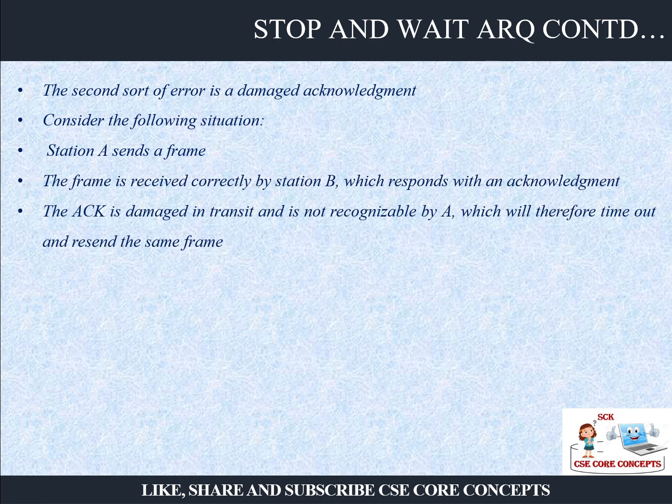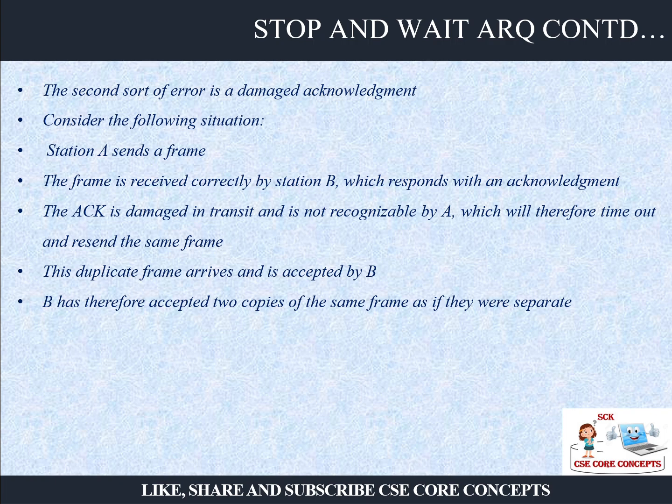Now the acknowledgement could not be received, so the source will think that my frame did not reach there. So it will wait for the timer to expire, and it will again retransmit the frame. Now the destination had received that frame successfully, but its acknowledgement had got lost, right?